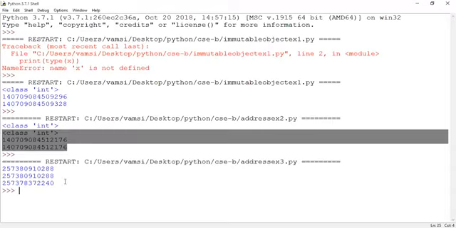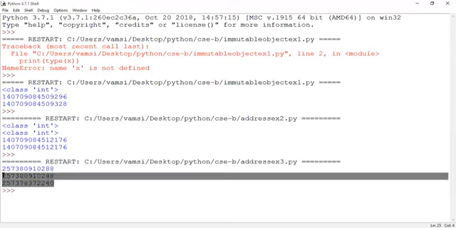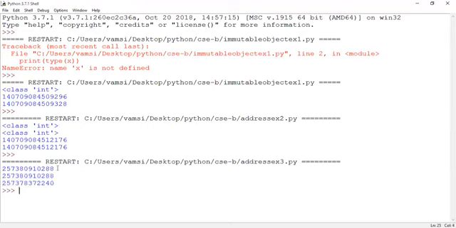See the output. Are you able to see the differences? Yes, sir. Up to y equal to x, when I'm displaying the ID of x and y, it is showing the same addresses. Address of x object, address of y object. Both are pointing to the same object. So because of that reason, the values are shown as what?